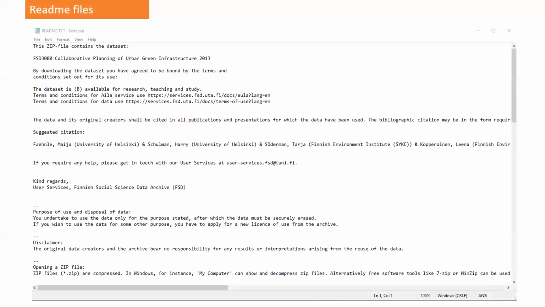So this is the README file of this dataset or data files, and you can see it's basically providing the very same information that was in this metadata record, but it is also giving information like how to open the zip files and so forth. And most likely it is providing information also about the data files themselves.